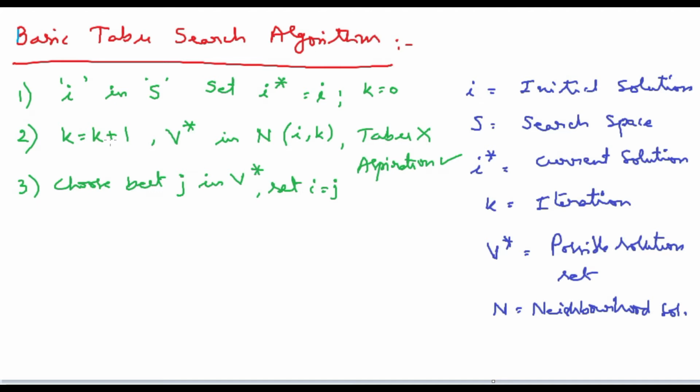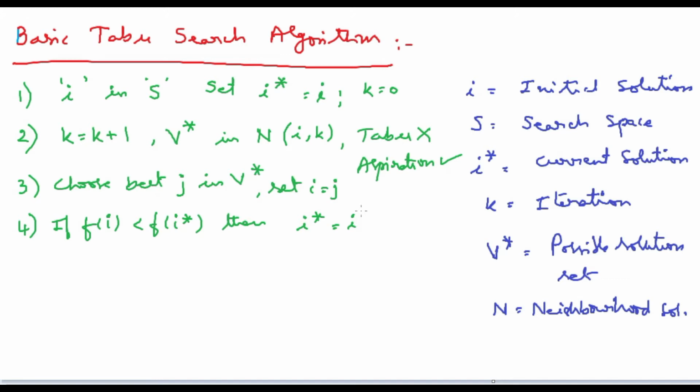And how can this be done? This can be done if function of I is less than function of I star. Then what will happen? I star is the best result. Then I star is equal to I. We need to take that result as the best result, as the current solution. Every time we need to do the same. Okay.